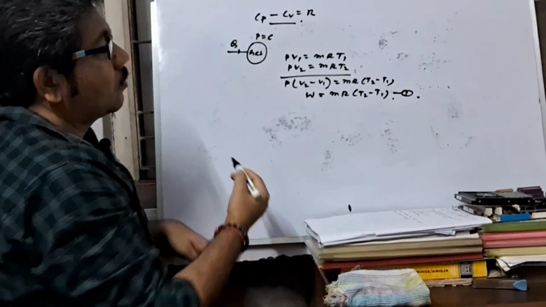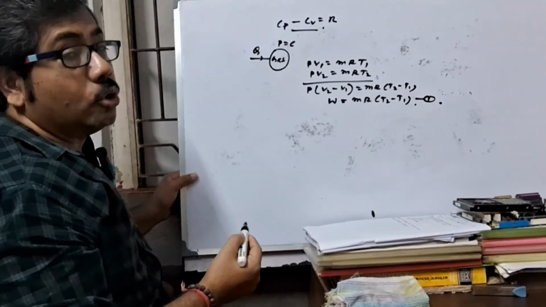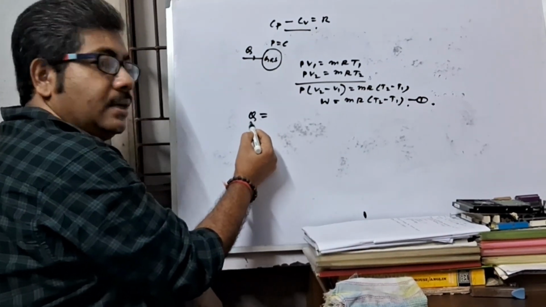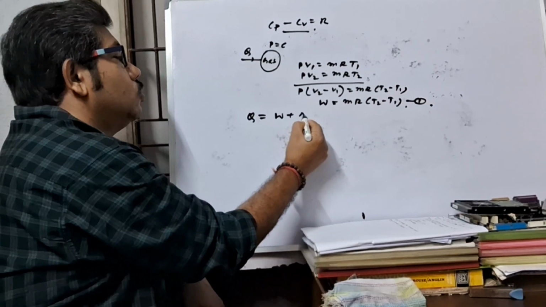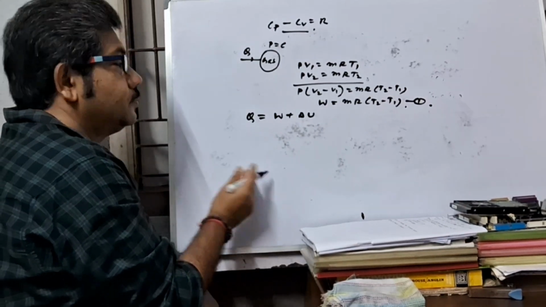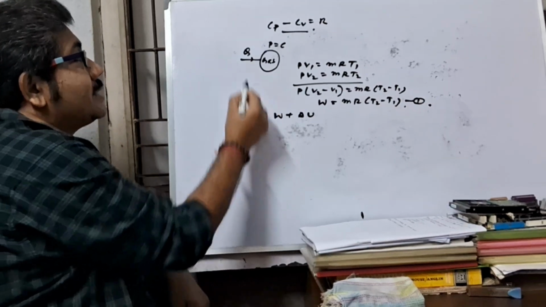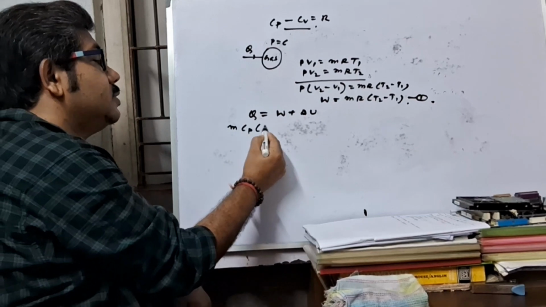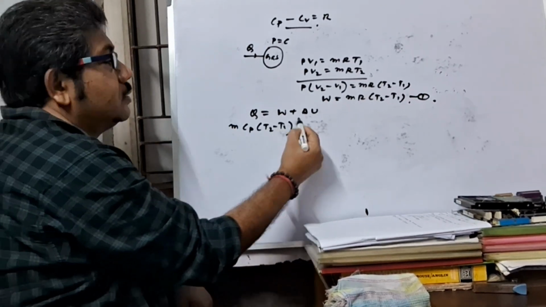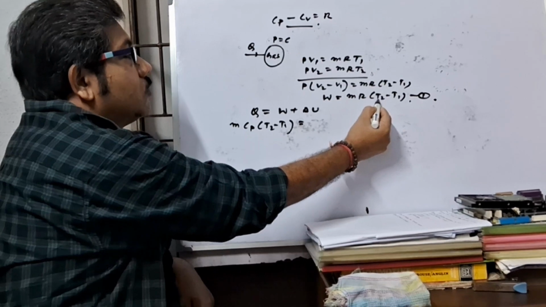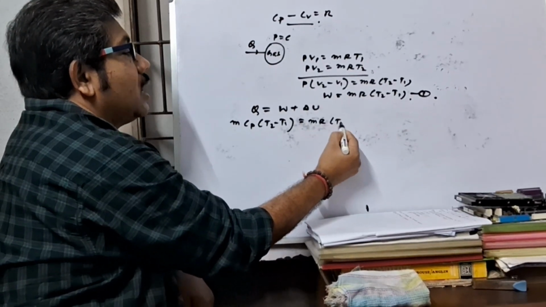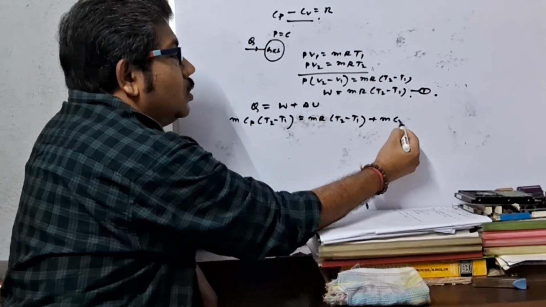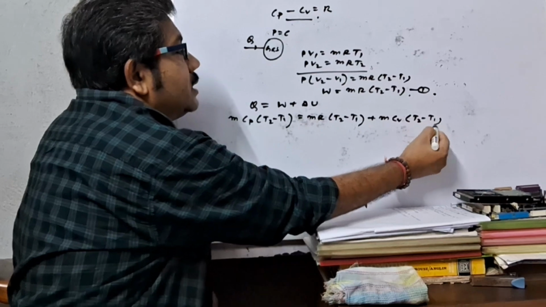Now, according to law of conservation of energy, heat supplied Q equal to W plus del U. As heat is supplied at constant pressure, Q equal to m Cp (T2 minus T1), W from equation 1 is mR (T2 minus T1), and change in internal energy is m Cv (T2 minus T1).